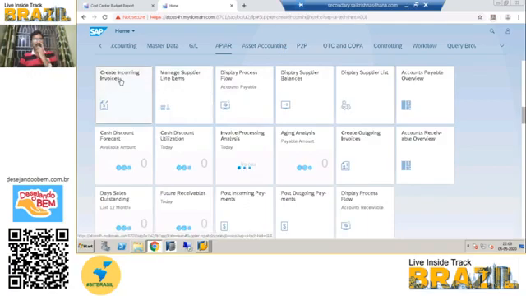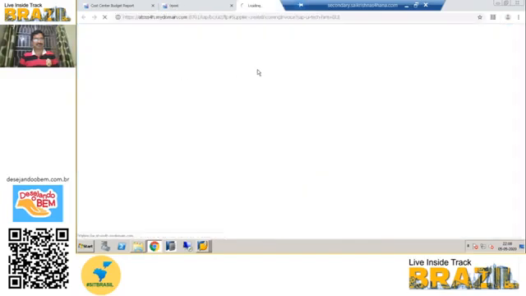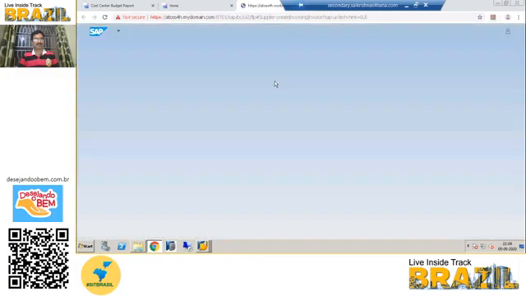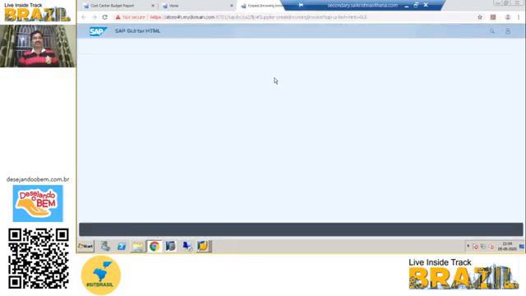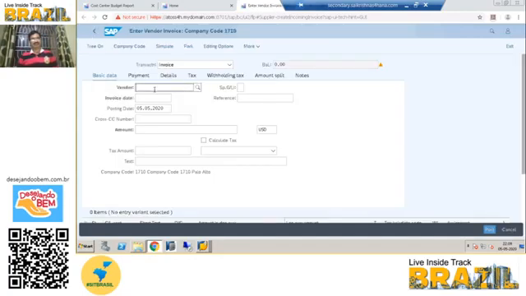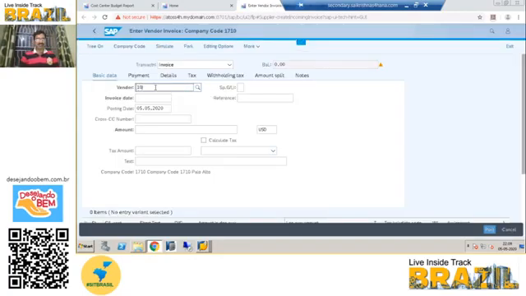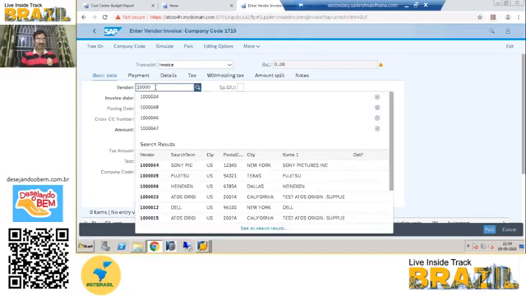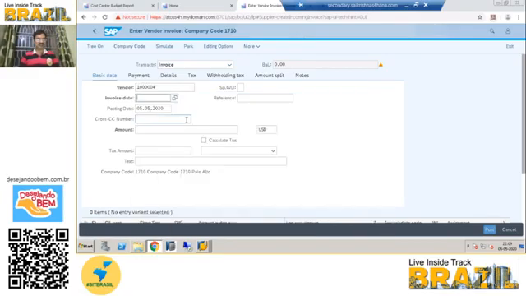Creating incoming invoice app. I'm going to post an expenditure. Here I am giving one vendor, invoice date the same as today's date, posting date also today's date, and the reference you can give anything, test, and amount.